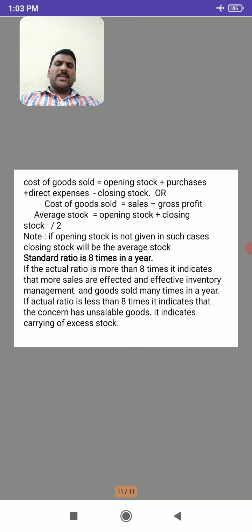If the actual ratio is less than 8 times, it indicates that the concern has unsellable goods and is carrying excess stock. Means if the ratio is less than 8, it automatically indicates that the company has more stock, that is, more unsellable goods in the godown. If the company has more unsellable goods, then the turnover ratio is very low and automatically the efficiency of the company will be very low.